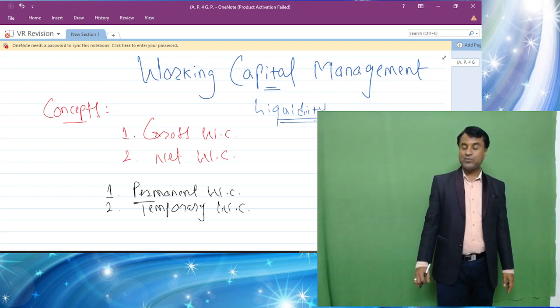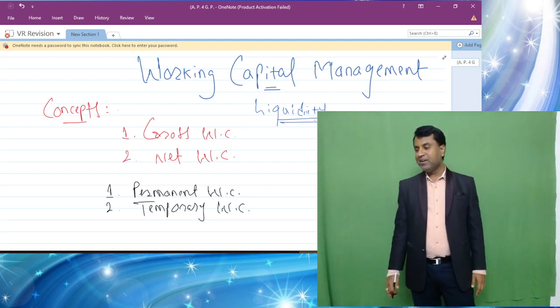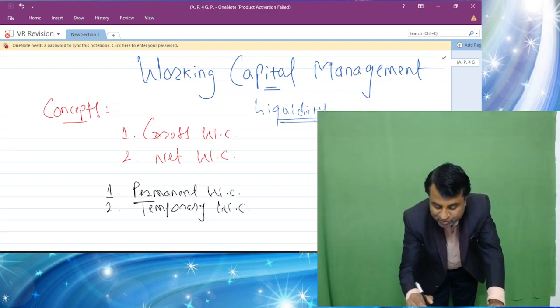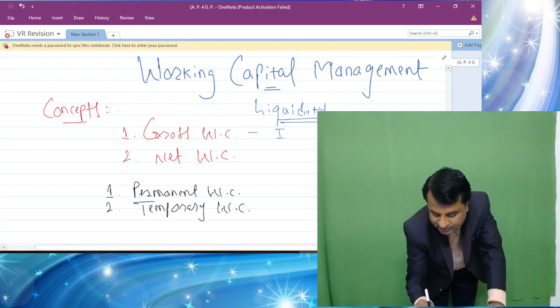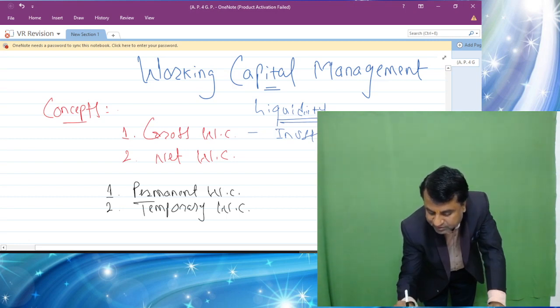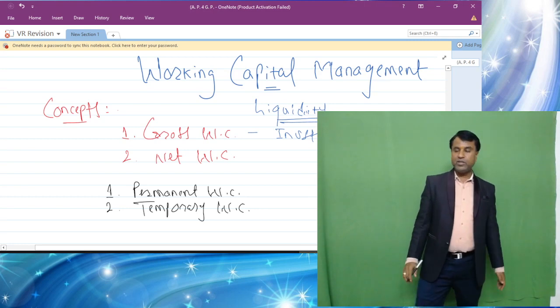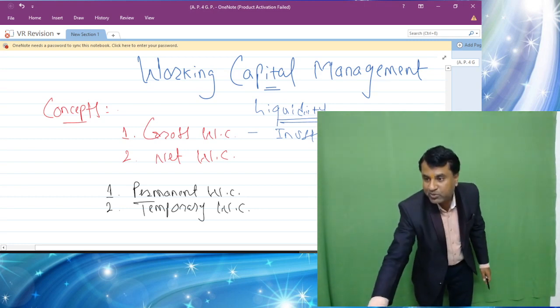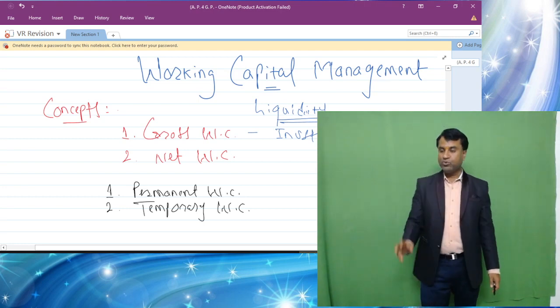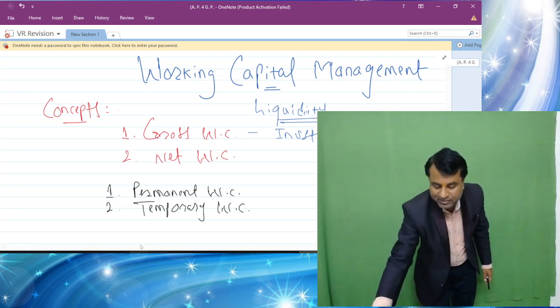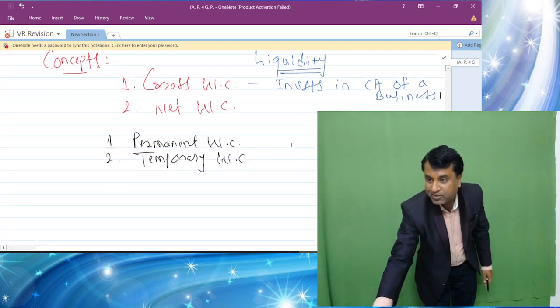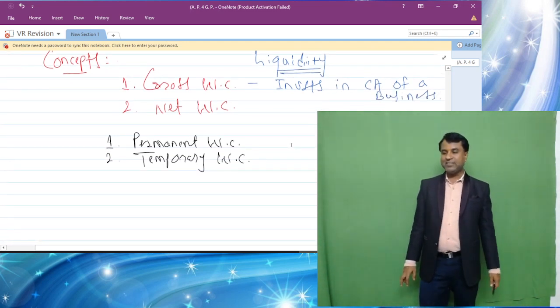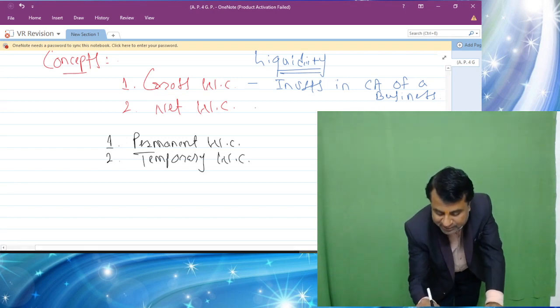Now let's go to the concepts of gross working capital and net working capital. Gross working capital is nothing but, students, investment into current assets of a business. Obviously we are looking at these concepts from a manufacturing point of view. So do remember, students, gross working capital is investment into current assets of a business, whereas net working capital is nothing but the difference between current assets minus current liabilities.